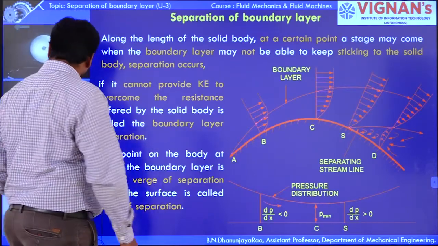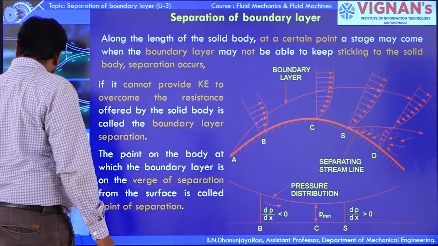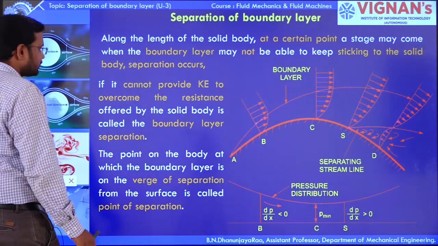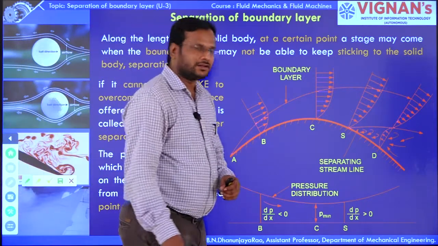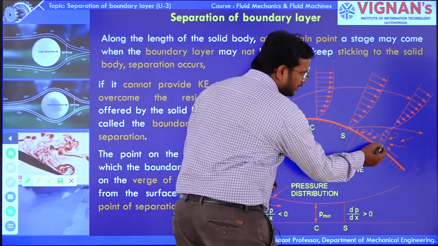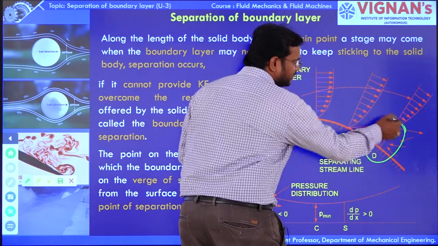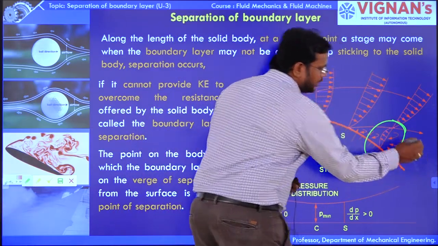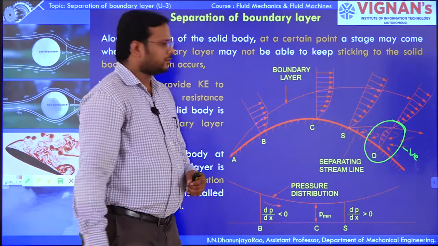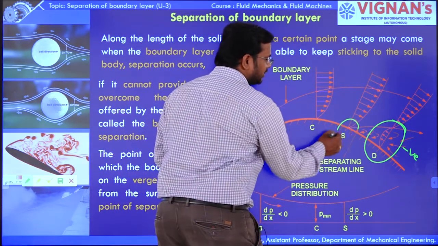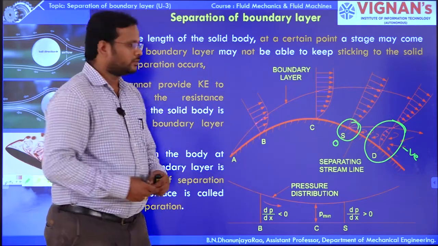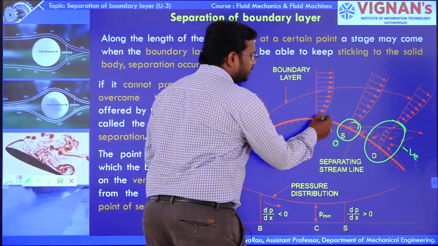Here you can see in this particular region negative velocity. Here the velocity is 0.